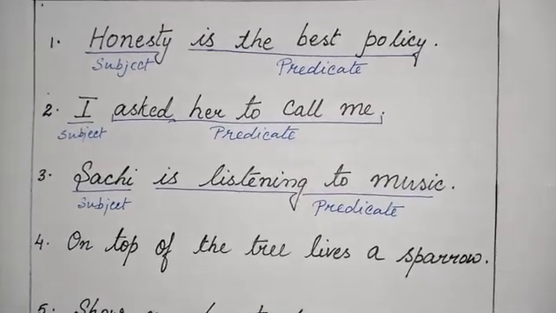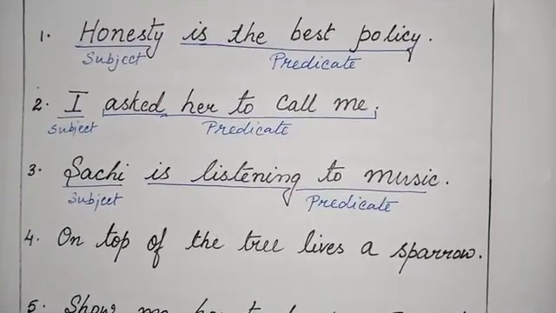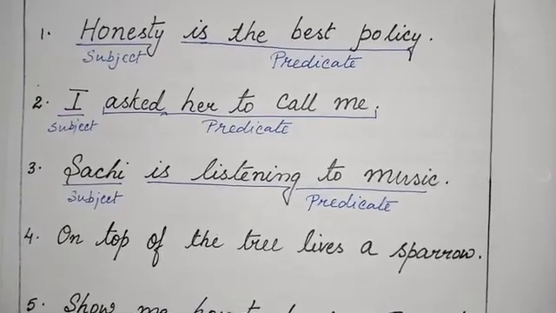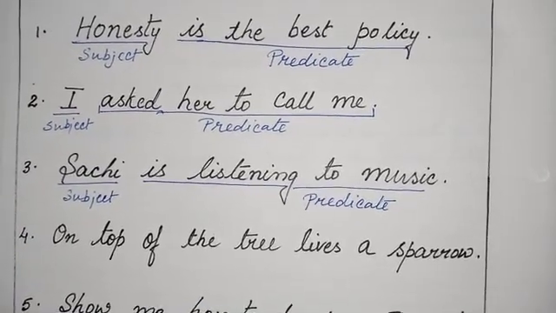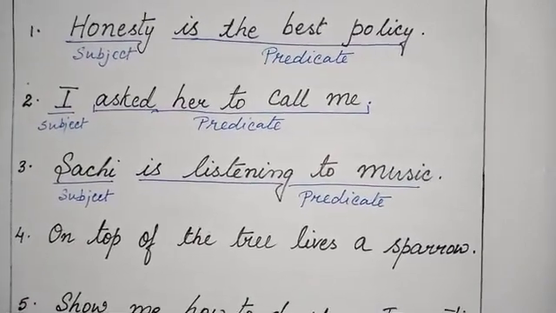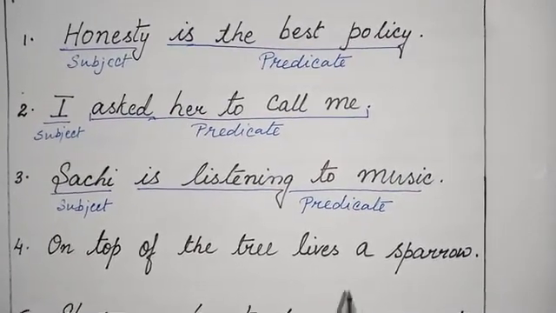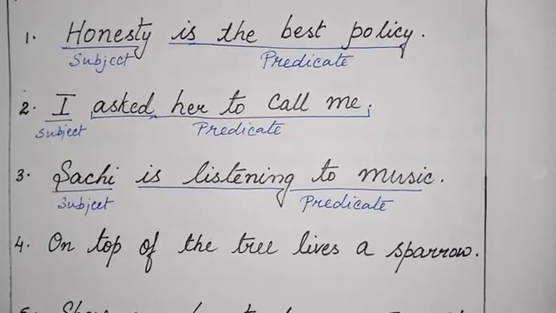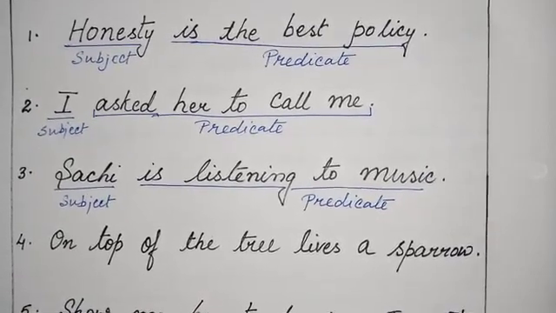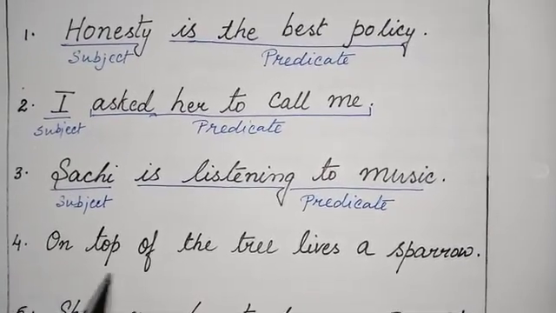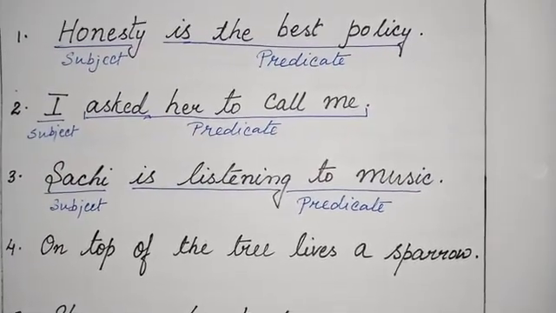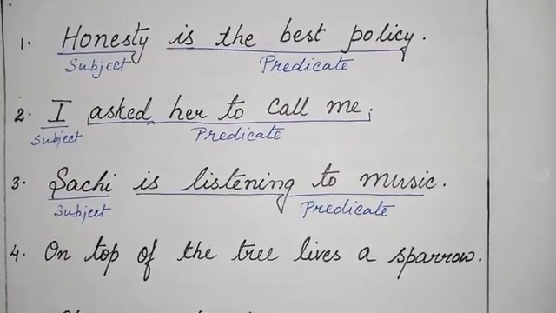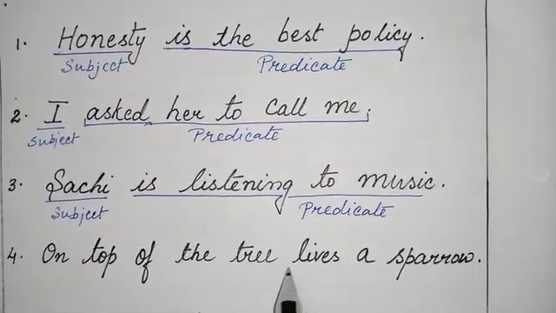Now, it is not always essential that the subject will always come at the front. It may come at the last, it may remain in the middle of the sentence. Look at the 4th sentence. On top of the tree lives a sparrow. Don't just jump to a decision that whatever comes at the beginning is the subject. It's a wrong theory. See, in this sentence, what is the verb?